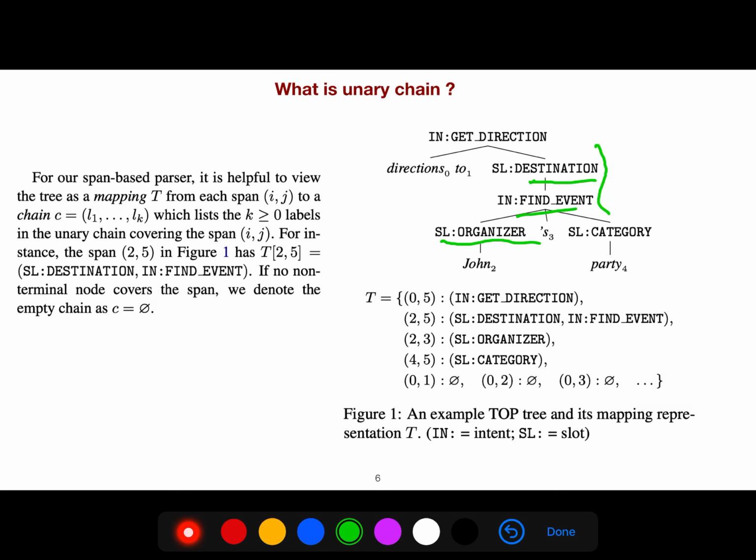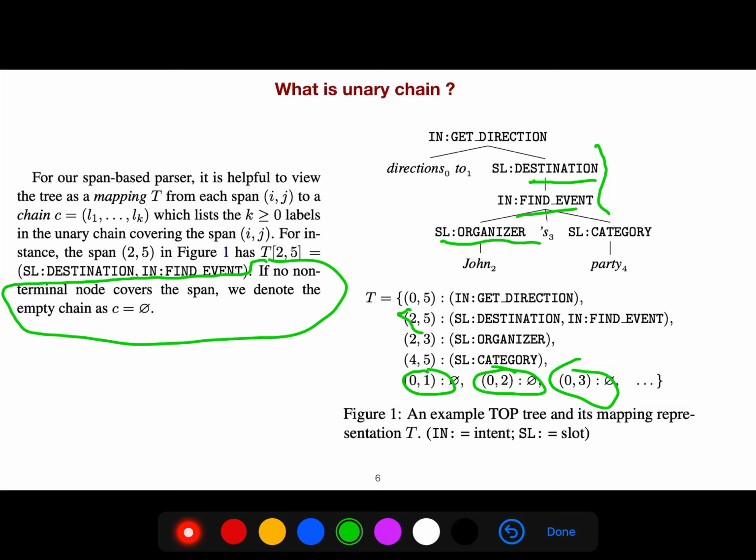We have a simple rule: if we have no terminal covering the span, we say this is null. There is nothing. But we need at least 2 to 5 in order to say it is a destination and find event.